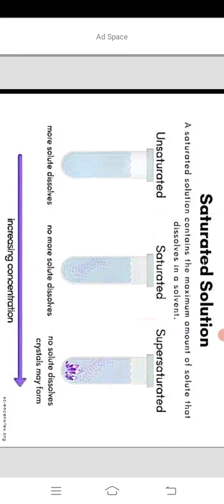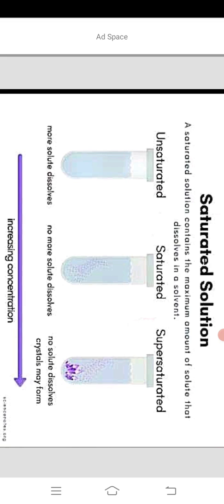Now, saturated solution. What is a saturated solution? Every solvent has a maximum capacity to dissolve a particular solute. So a saturated solution is a solution in which we cannot dissolve more solute.